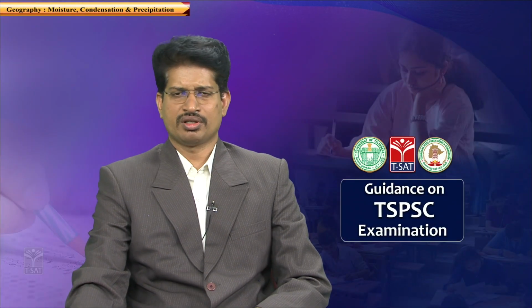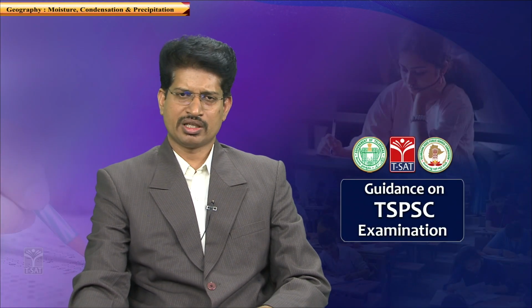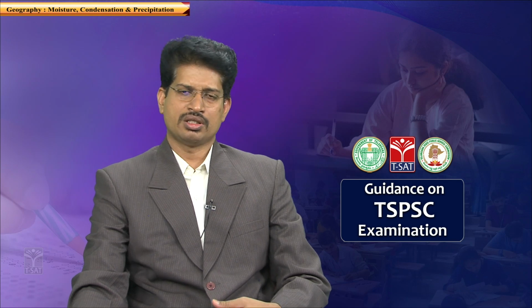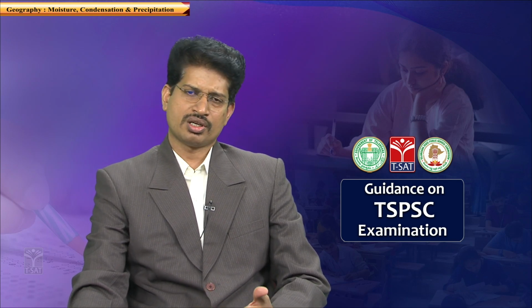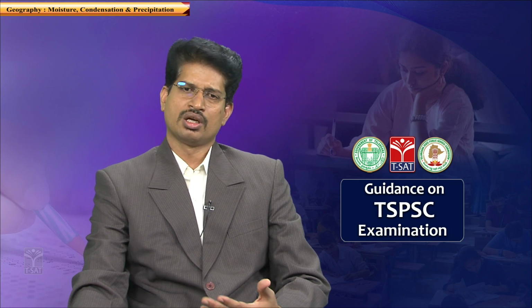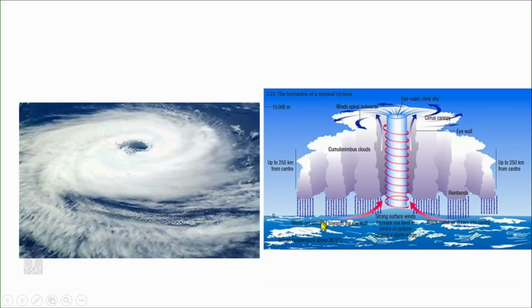They are given different names depending upon the different regions. For example, in China and Japan they are known as typhoons. In Australia they are known as willy-willies. In our country we call them cyclones or hurricanes. So they are given different names in different places.